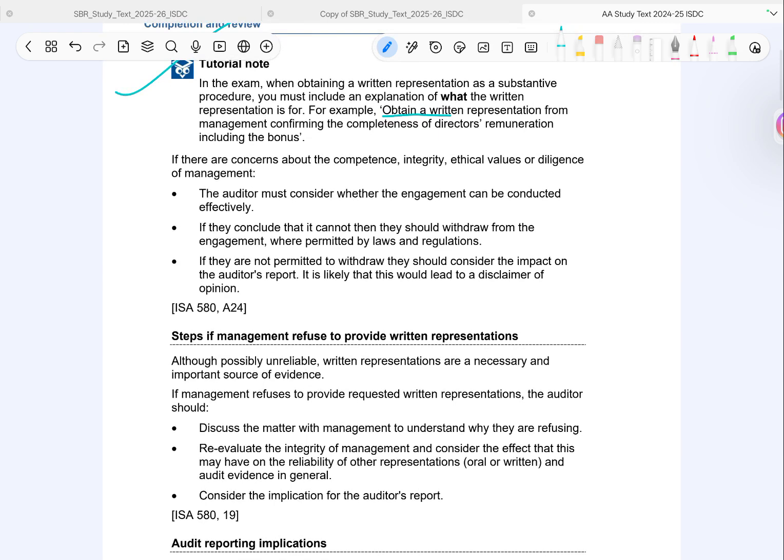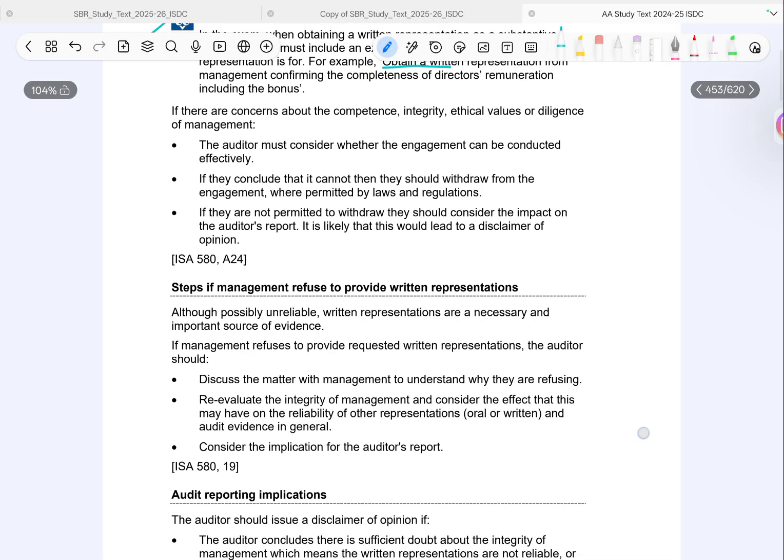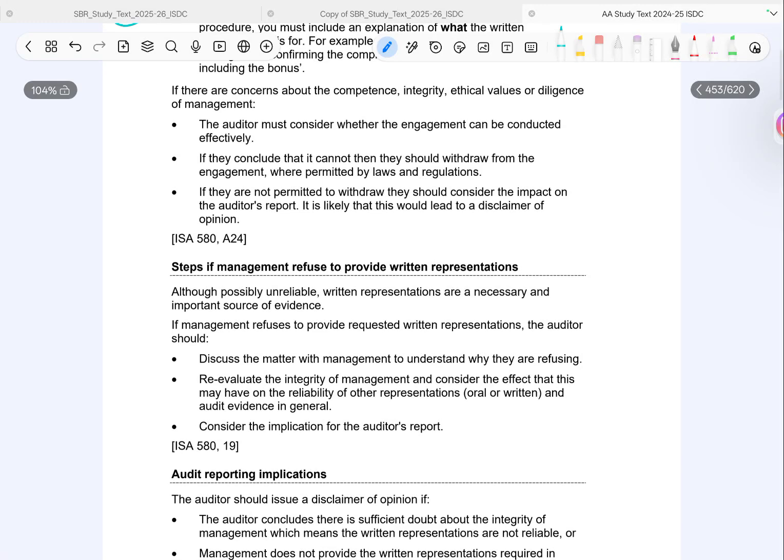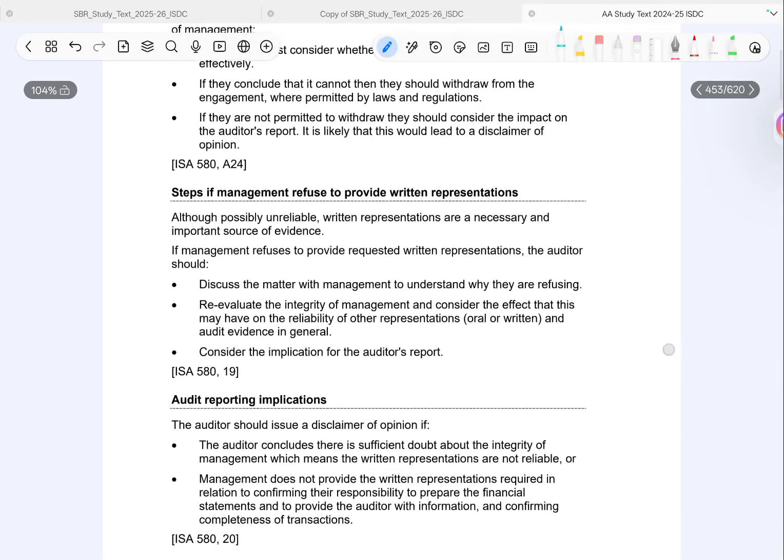Now, another important scenario. What if management refuses to provide written representation? Remember, even though they are weak evidence, they are still necessary. So, the auditor should first discuss with management to understand the reason. Second, reassess management's integrity because refusal is suspicious. And third, consider the impact on the audit report.